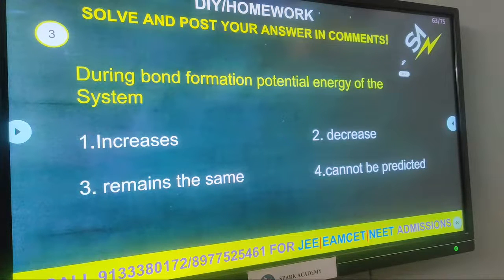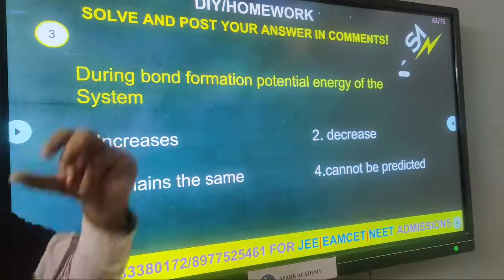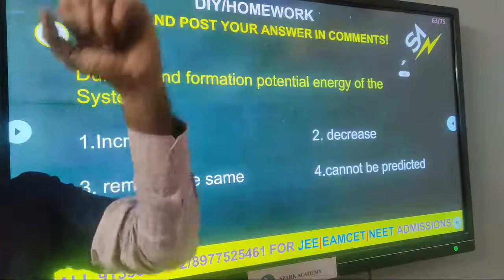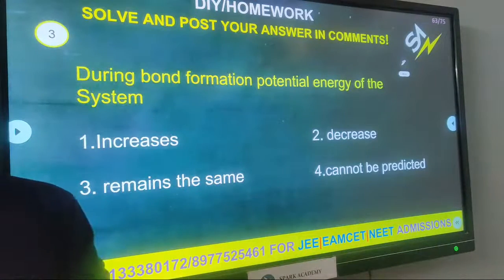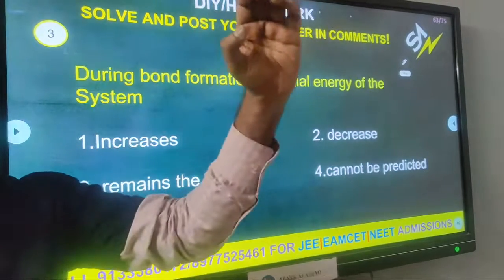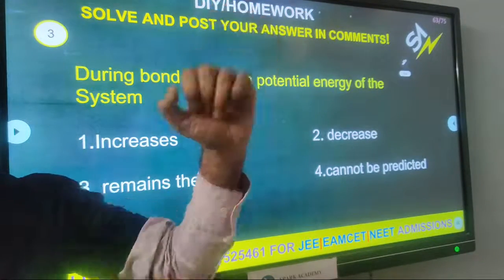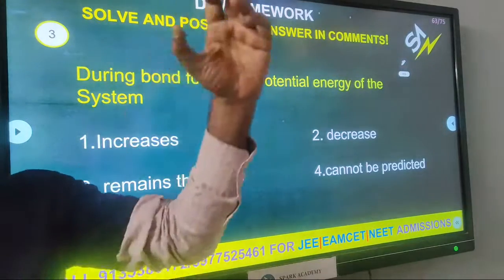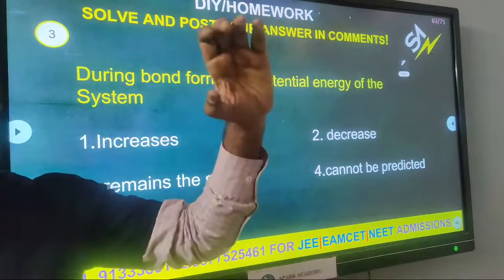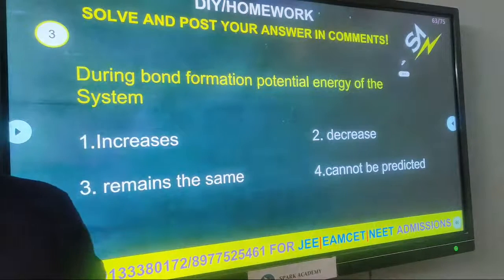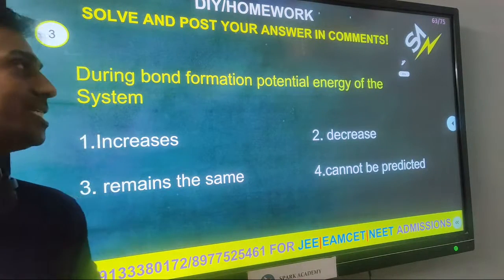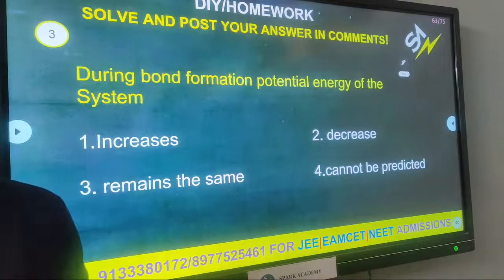Next question. During bond formation. Bond formation means two atoms are in motion. Yes or no? So what type of attraction takes place between two atoms? One atom's nucleus to the other atom's electrons. The second atom's nucleus to the first atom's electrons. In this way attraction is there, and at the same time repulsion is there.